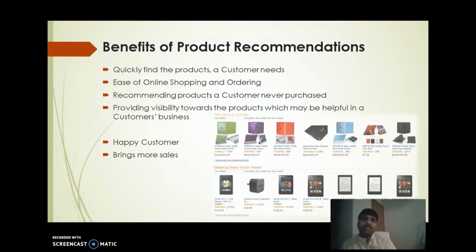Another benefit is recommending products a customer never purchased. By looking at what other customers of a similar business to customer A are doing, identifying the products they are purchasing, and then showing them as recommendations to customer A, we give more satisfaction to the customer as well as get more sales for the store. So this way we make the customer happy and bring more sales to the business at the same time.